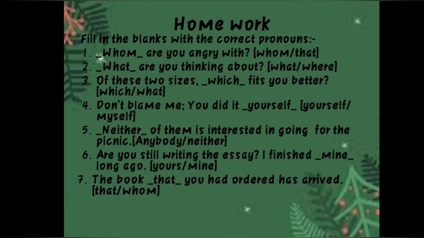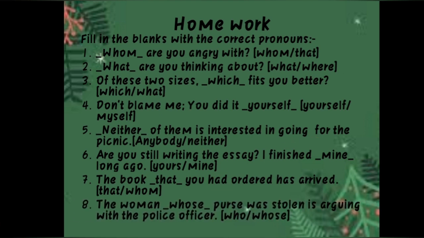Fine. The book is a non-living thing, that's why we have to use here "that". The book that you had ordered has arrived. The last one: the woman whose purse was stolen is arguing with the police officer. Now see, if the noun is not given, then we could put "who". But here the noun is given. By this we came to know that we had to put here "whose". So, the woman whose purse was stolen is arguing with the police officer.